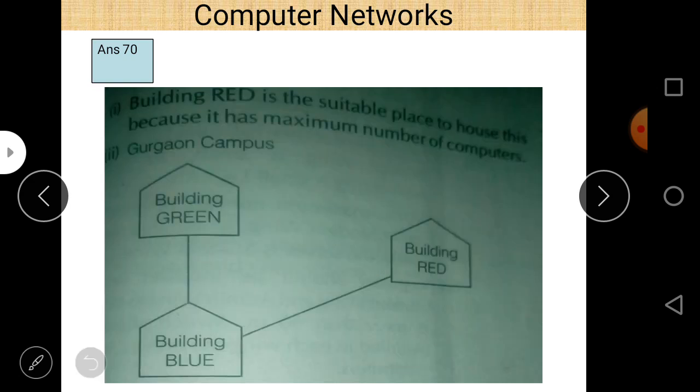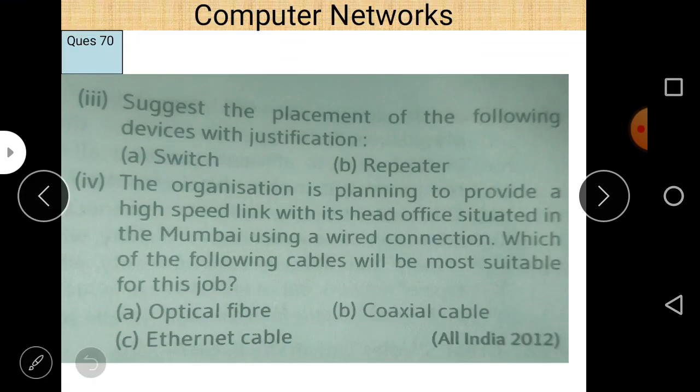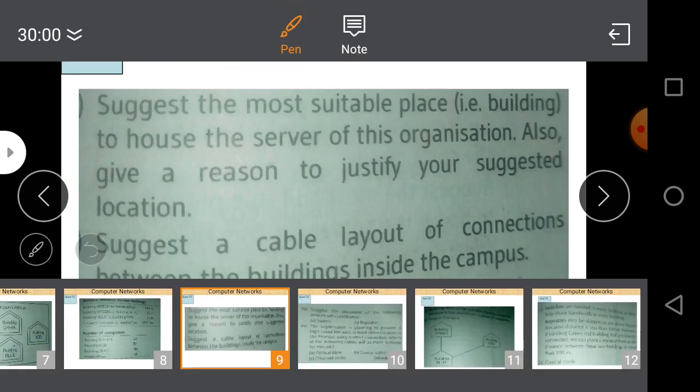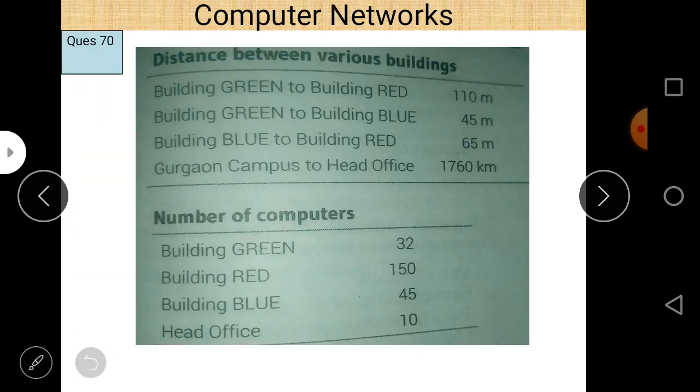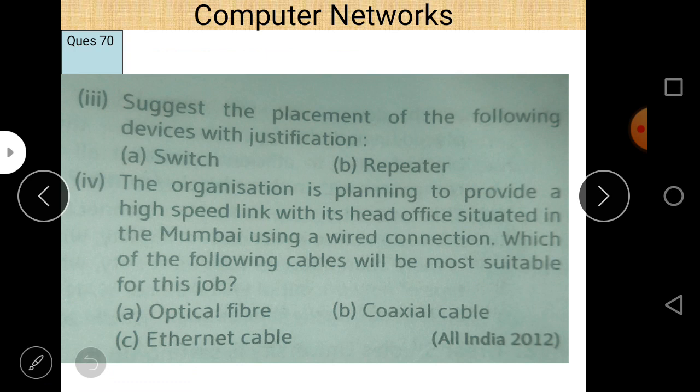And question number 4. This is about various buildings in the Gurgaon campus. The last question regarding this is, the organization is planning to provide a high-speed link with its head office situated in Mumbai using a wired connection.